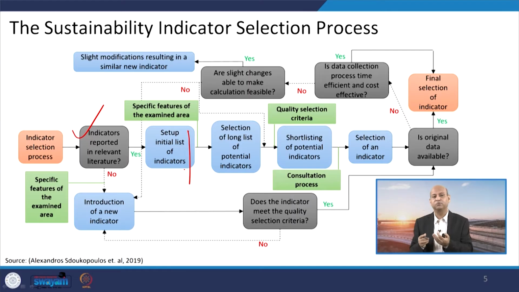If we have selected some particular indicator, but different features which need some data set, and those data sets or input parameters are not available easily, then those indicators will not really help us. So, we need to ensure that the original data is available for that particular indicator, and ultimately quality selection criteria, and then the need of the new indicators if there is any, all these things are evaluated, and ultimately we select the particular indicator which will be useful for measuring the sustainability.